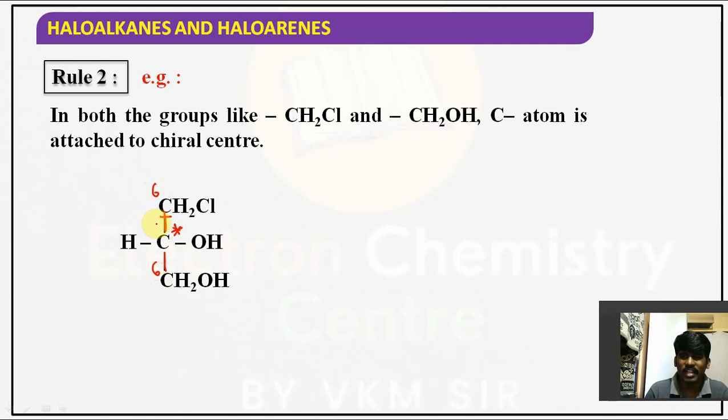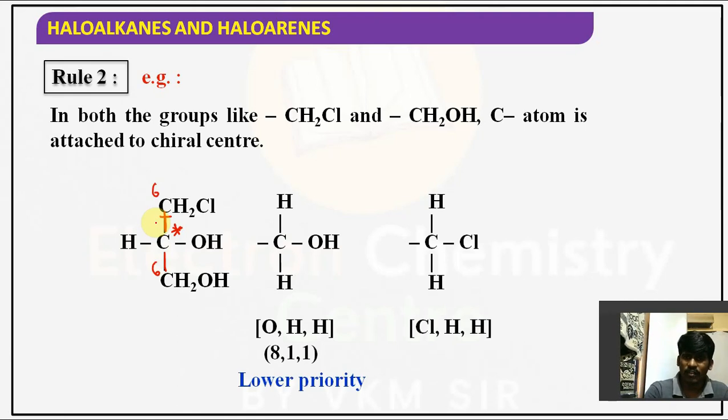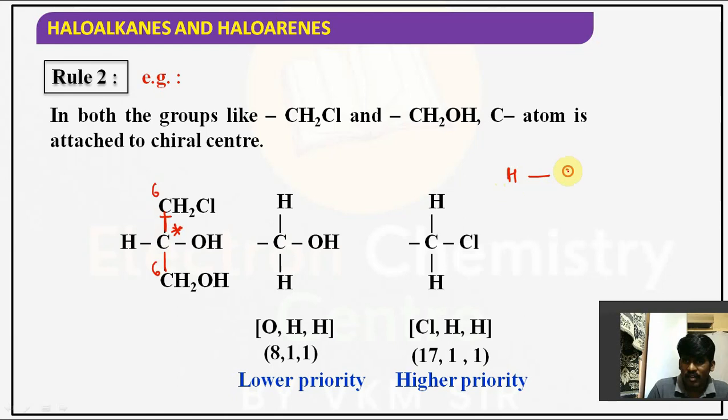Did you understand the point, guys? So go for the second atom. Here two groups are there. One group is CH2OH, another group is CH2Cl. Right? One group is CH2Cl, another group is CH2OH. Observe my writing, not what is on the slide. Observe my writing carefully. So CH2Cl and here CH2OH and here OH.